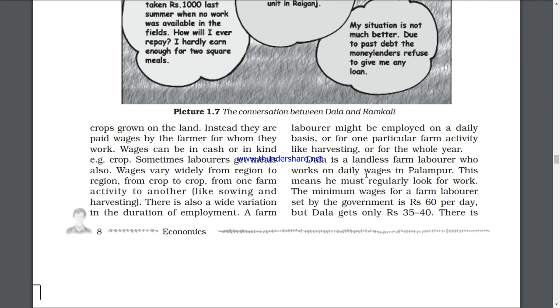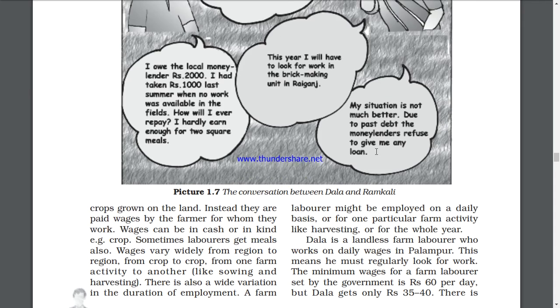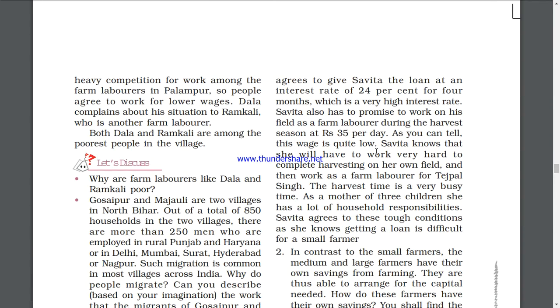The minimum wage for a farm laborer set by the government is ₹60 per day. But Dala only gets 35 or 40 rupees. So there is heavy competition for work among the farm laborers in Palampur. So people agree to work for lower wages, because they want food, they want income, so they are ready to work at lower wages also.